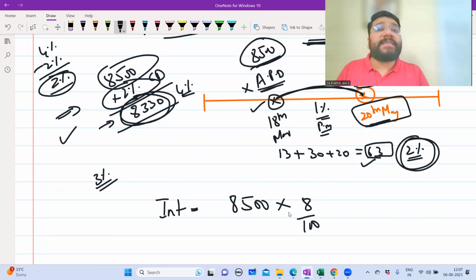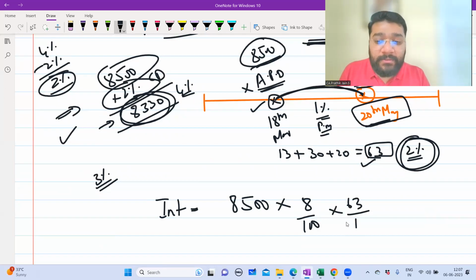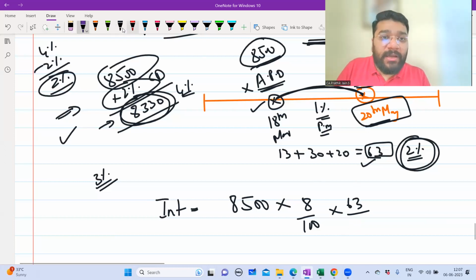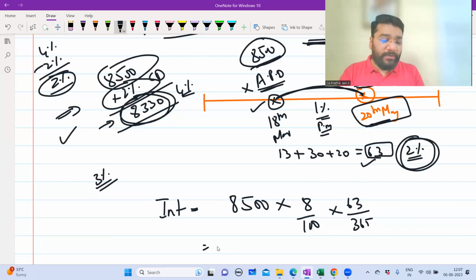Is the customer paying money 1 year in advance? No, he's paying 63 days in advance. So for 63 days, how much interest? 63 divided by 365. So please calculate: 8,500 into 8% into 63 divided by 365. It is 117.36.